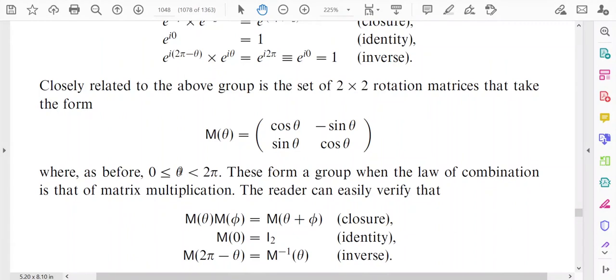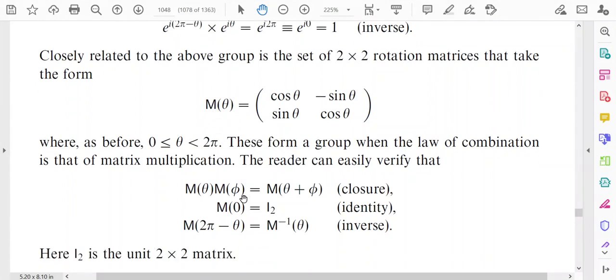Now let us see whether the matrices M(θ) form a group or not. Suppose M(θ) into M(φ) gives M(θ+φ). M(θ) and M(φ) are any two elements of the set of matrices. If we matrix multiply M(θ) and M(φ), that will give a new matrix M(θ+φ), but this is again an element of the group formed by the rotation matrices. So this is the closure property.